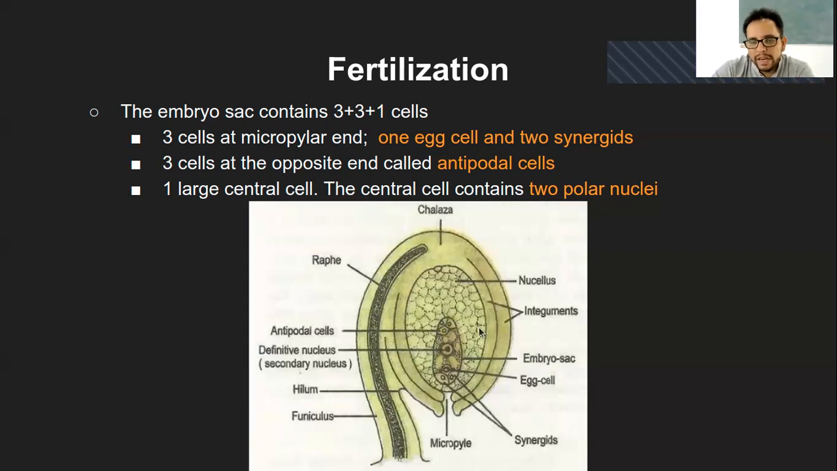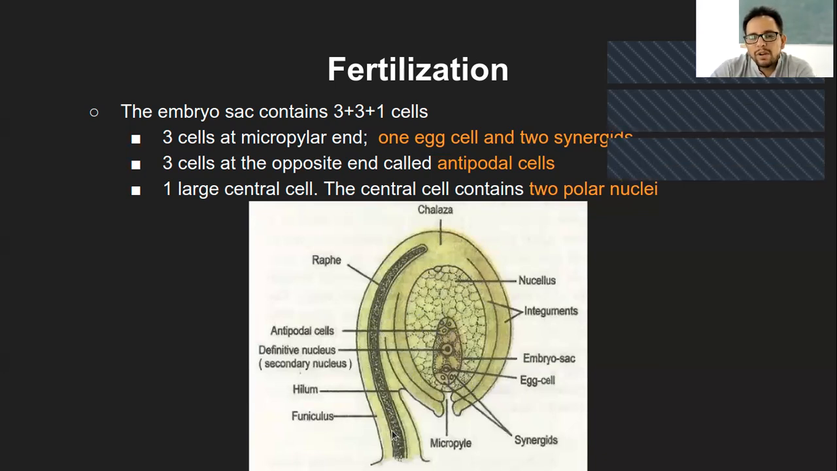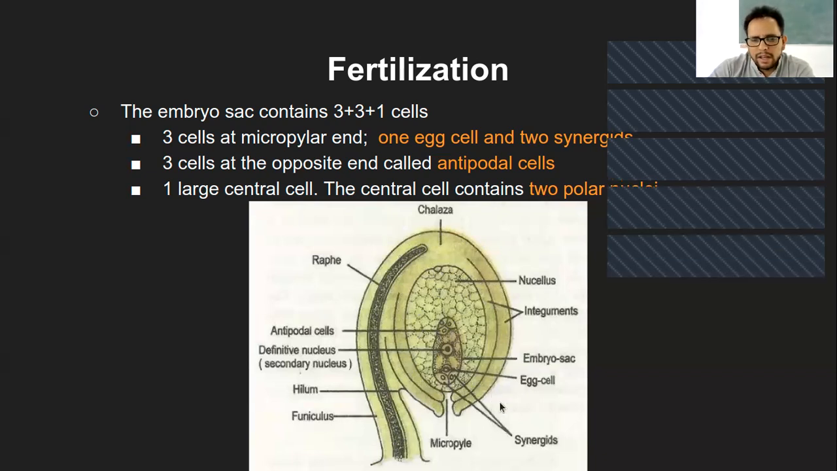Within the integument, there is nucellus, which is the nourishment portion. Chalazal end is the joining point for the funicle, which is the point of attachment. Yeah, I guess that's it for now.